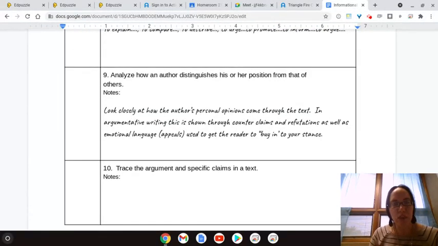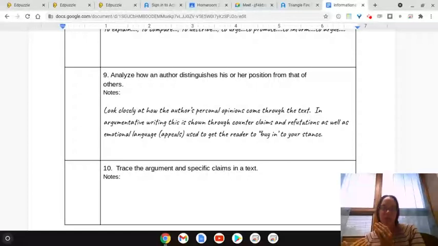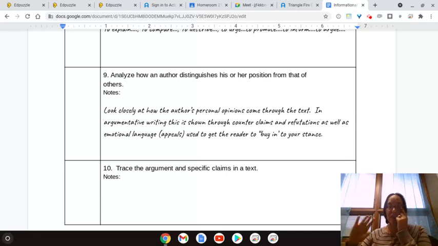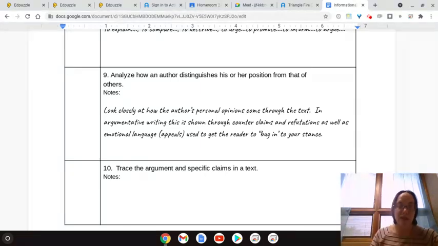Learning target number 9 is to analyze how the author distinguishes their opinion from that of others in the text. So we're looking at this contrast between what the author is giving as facts versus where you see the author's embedded opinions within the piece. So there are 2 clear opinion statements, one in each of those texts. Find them, put it in your own words as your claim, and then cite it as your evidence.